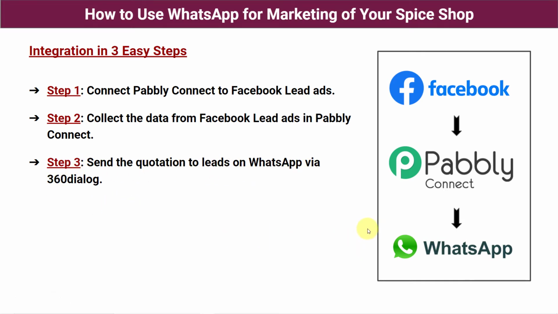And step 3 says send the quotation to leads on WhatsApp via 360 dialog. So finally, we are going to send the quotation or the brochure of our business on the WhatsApp account of the lead which we have captured here in Pabbly Connect. And to do this, we are going to use another application which is called 360 dialog. Okay, so I'll tell you what 360 dialog is later on in this video. First of all, let's jump back to our step 1 and open Pabbly Connect.